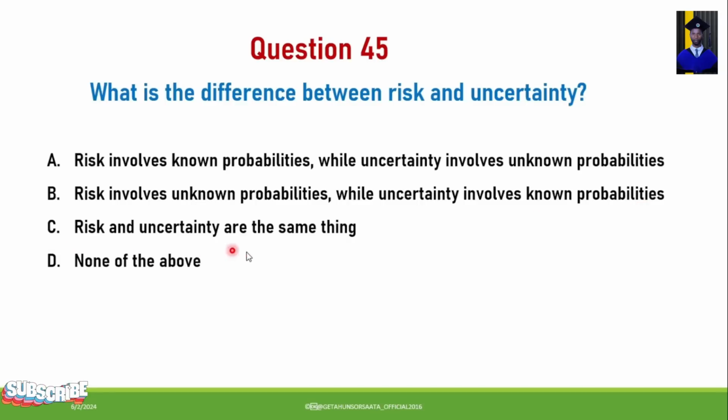C. Risk and uncertainty are the same thing. D. None of these. Therefore, the main difference between risk and uncertainty is that risk involves known probabilities, whereas uncertainty involves unknown probabilities. This is the basic difference between risk and uncertainty.